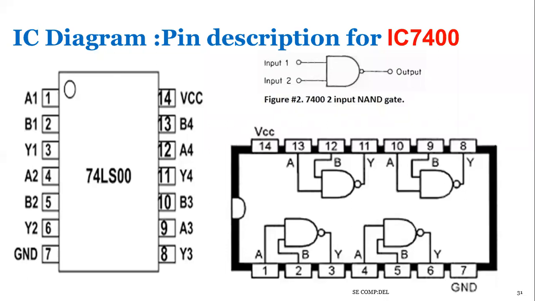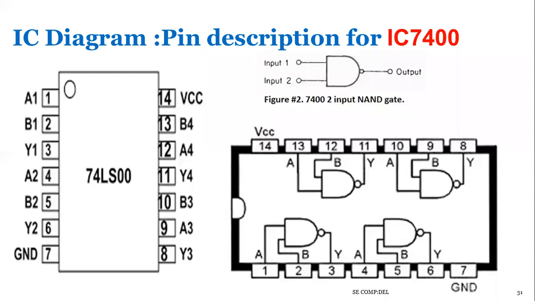You can see in the diagram, pins 1 and 2 are used for inputs, and the third pin is used for the output. Pins 4 and 5 are used for the inputs, and 6 is used for the output. Again, on the next side, 10 and 9 are used for the inputs, and 8 is for the output. 13 and 12 are used for the inputs, and 11 is the output. And 7 and 14 are used for ground and VCC. So in a single IC, you get 4 NAND gates.